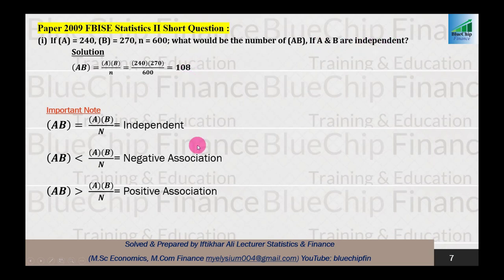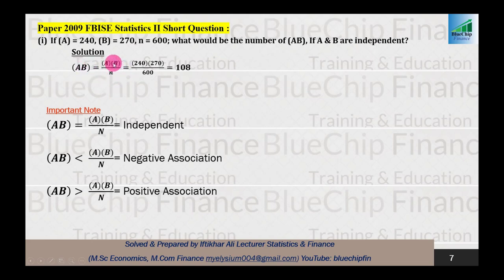So first of all, I think in the paper of 2007, I already discussed these three conditions, that in the case of independence of association, AB is always equal to A multiplied by B divided by N. So if A and B are independent, then this condition will hold, and this one should be equal to this one.